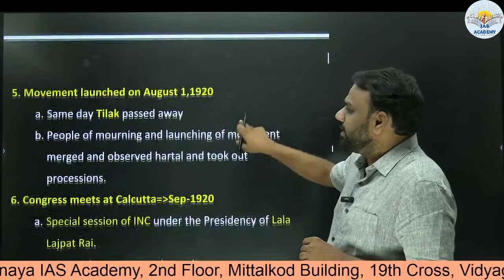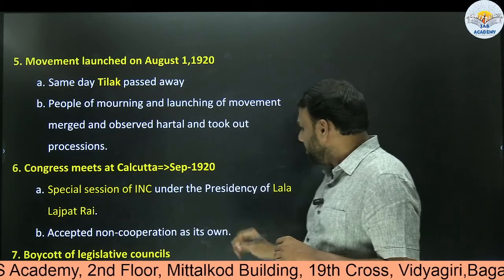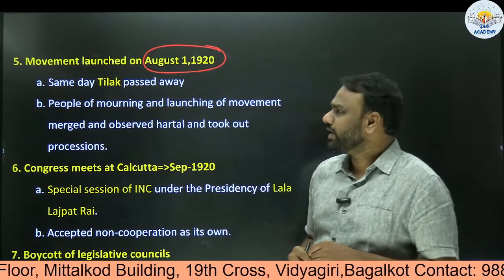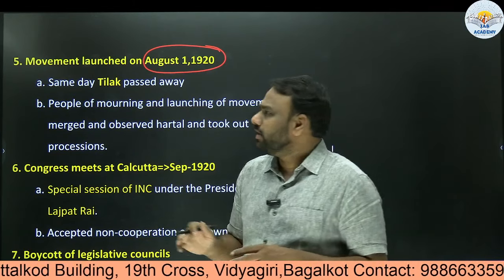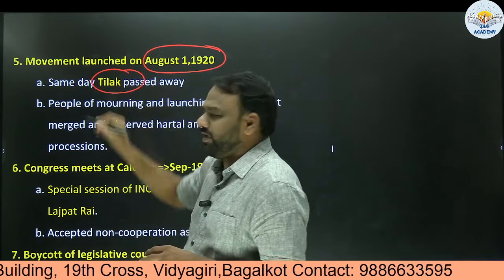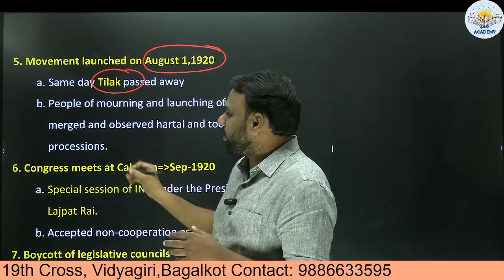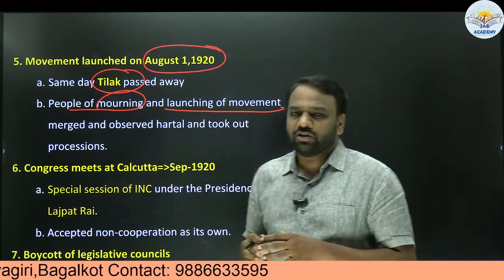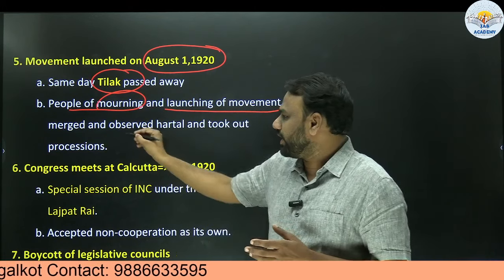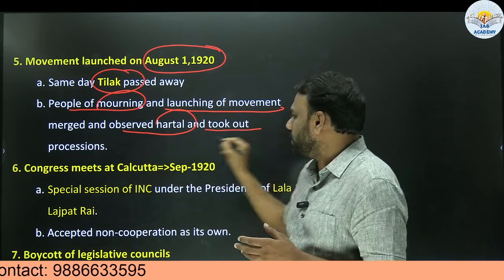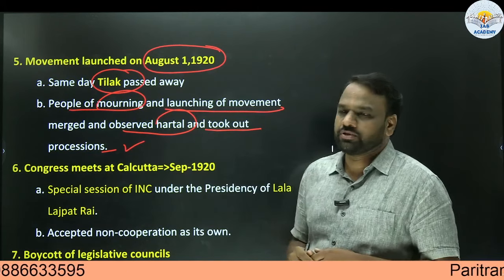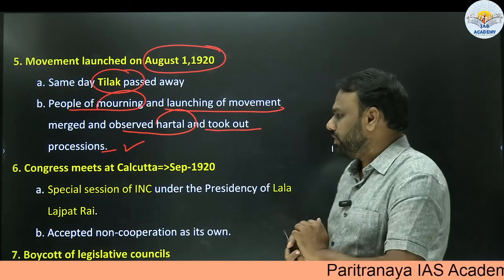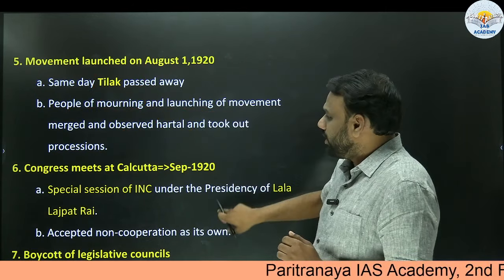As a result, non-cooperation movement was launched on August 1, 1920. On the same day, Bal Gangadhar Tilak passed away. So the people who had come for mourning and the launching of the movement merged. There was a very huge mass, and all over India they observed hartals and took out processions. Very important point. When was non-cooperation movement launched? August 1, 1920.